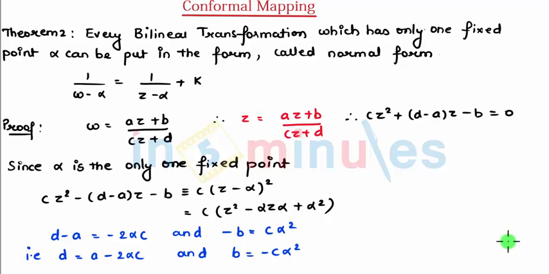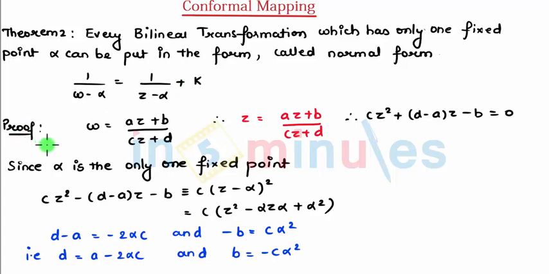We'll start with theorem 2 of fixed points. It has been said that every bilinear transformation which has only one fixed point alpha can be put into a form called the normal form. The normal form is 1 upon w minus alpha equal to 1 upon z minus alpha plus k. Now, we'll be starting with the proof.